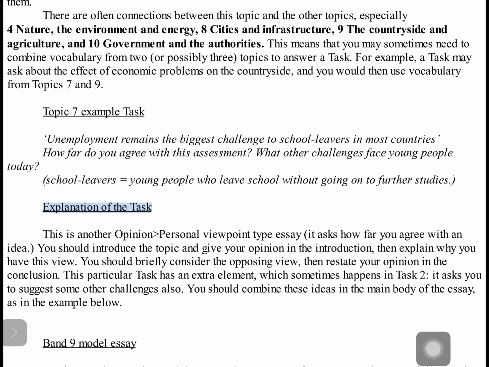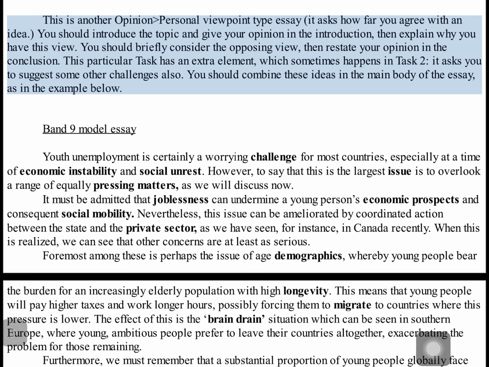Explanation of the task. This is another opinion, personal viewpoint type essay. It asks how far you agree with an idea. You should introduce the topic and give your opinion in the introduction. Then explain why you have this view. You should briefly consider the opposing view, then restate your opinion in the conclusion. This particular task has an extra element, which sometimes happens in task 2. It asks you to suggest some other challenges also. You should combine these ideas in the main body of the essay, as in the example below.